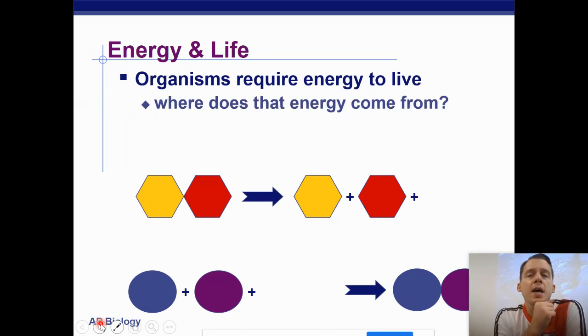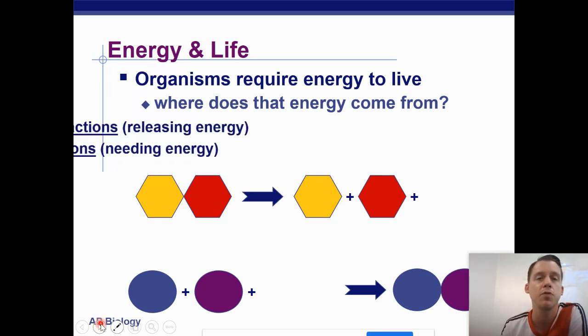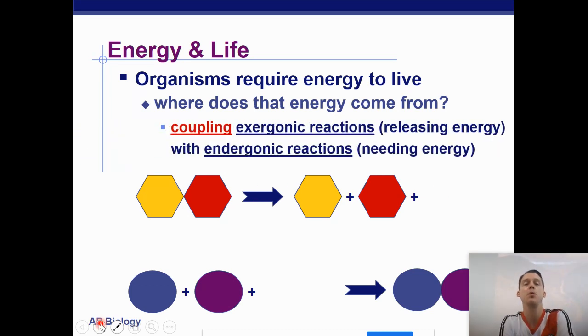All right, so where does this energy come from? If we are trying to build something, if we're trying to make things more ordered, we need free energy. Where is that free energy going to come from? Well, we're going to couple an exergonic reaction with an endergonic reaction. So take a look at how that might work.